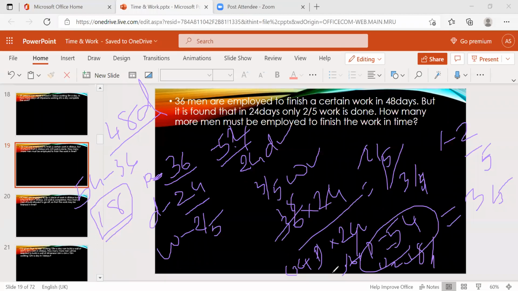18 members extra. If they ask how many more men, it means 18. If they ask how many men, it means 54. So both are different. Okay. Now